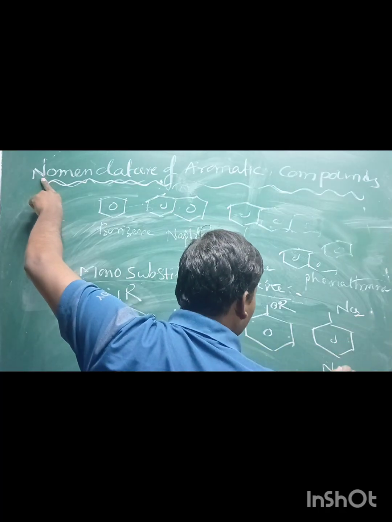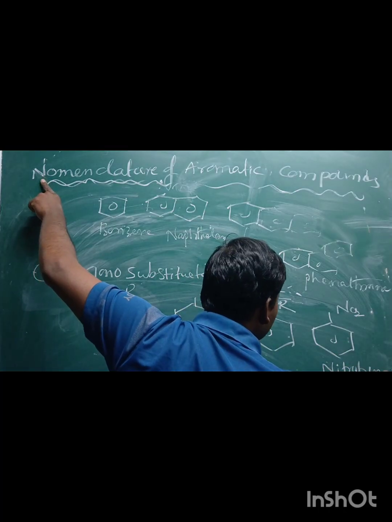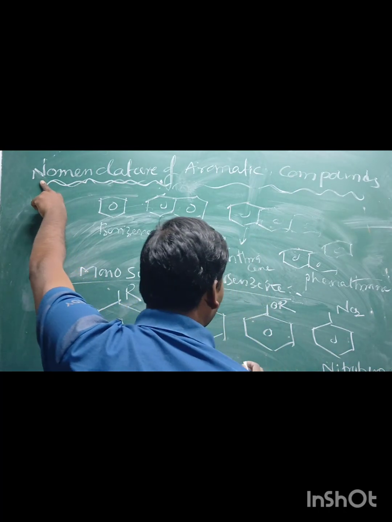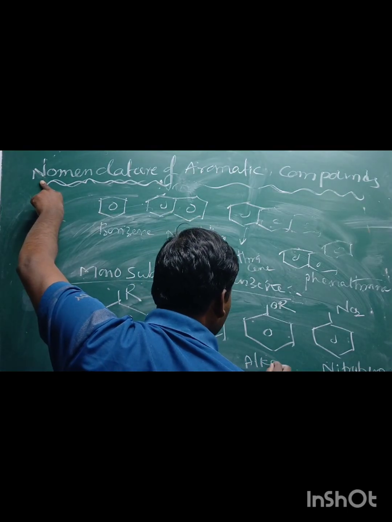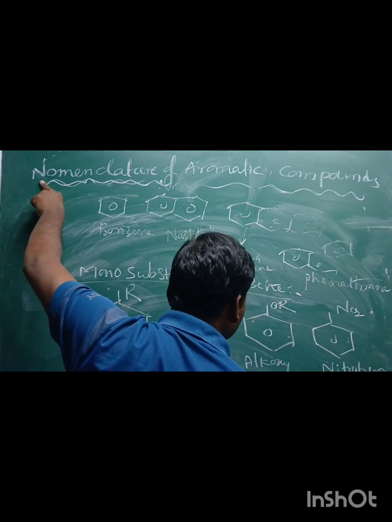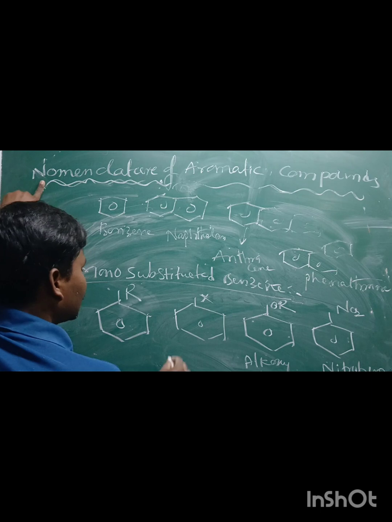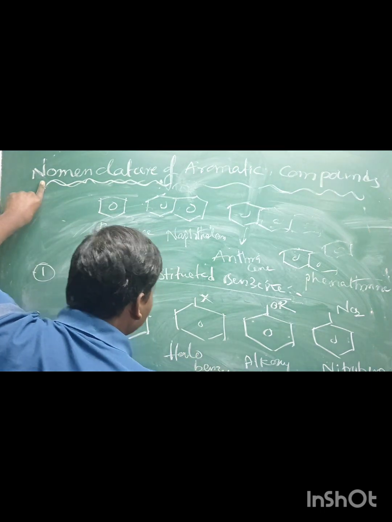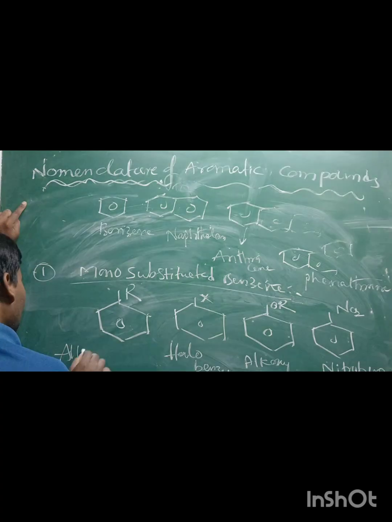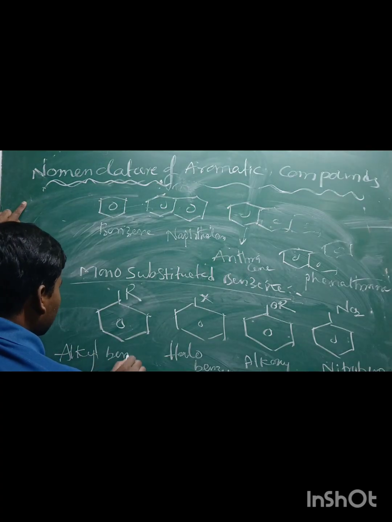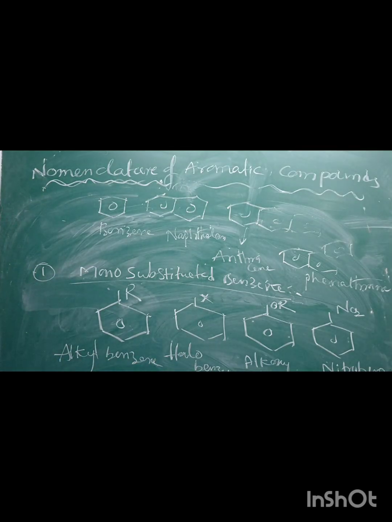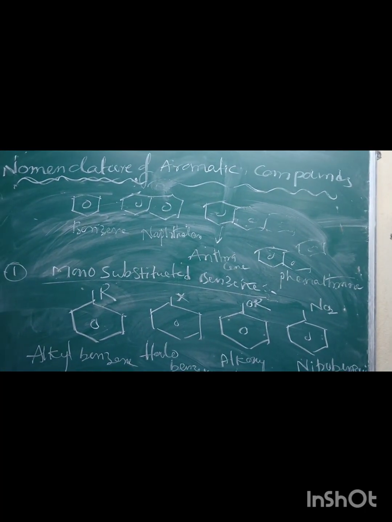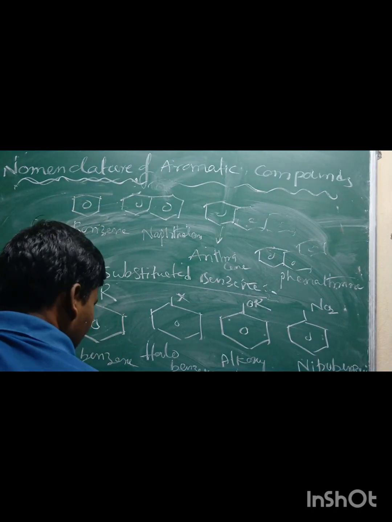This is called nitrobenzene. This is called alkoxybenzene. This is called halobenzene. This is called alkylbenzene. I hope it is clear. What is monosubstituted benzene? Monosubstituted benzene is nothing but if the benzene ring contains one substituent, then the benzene rings